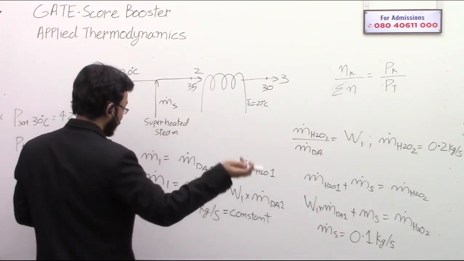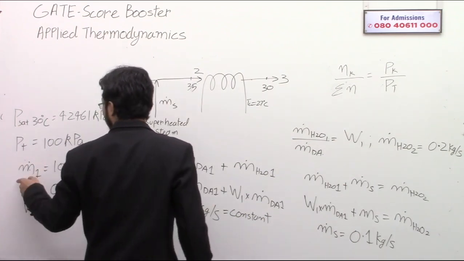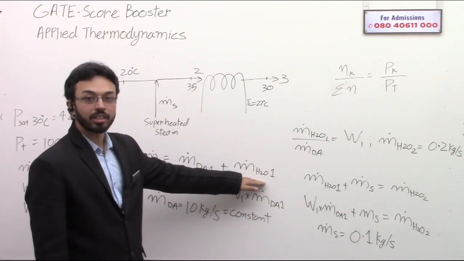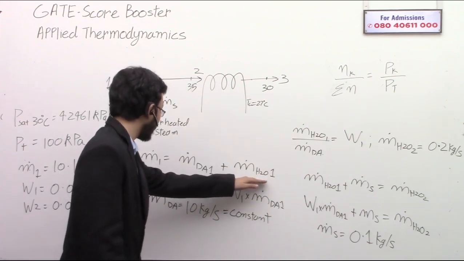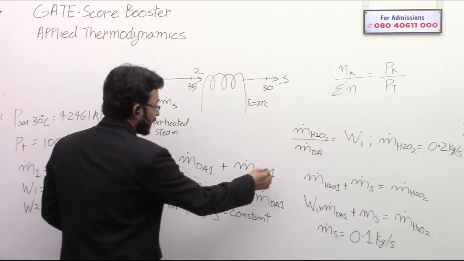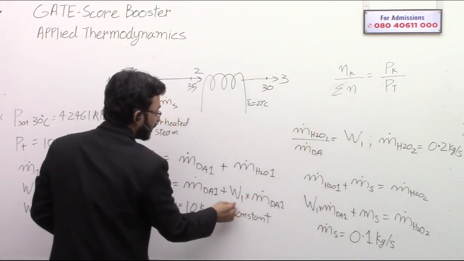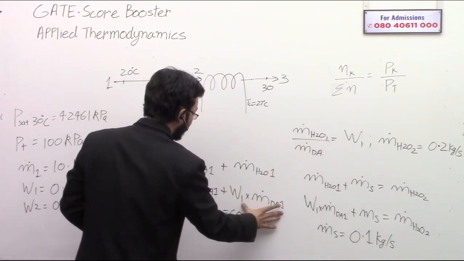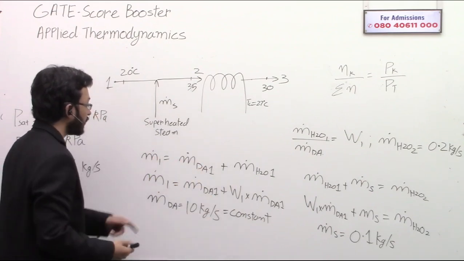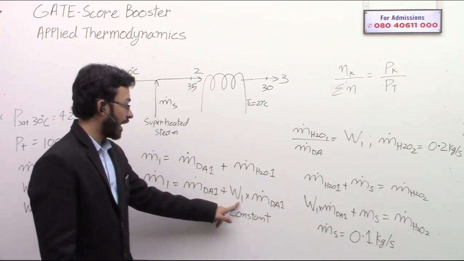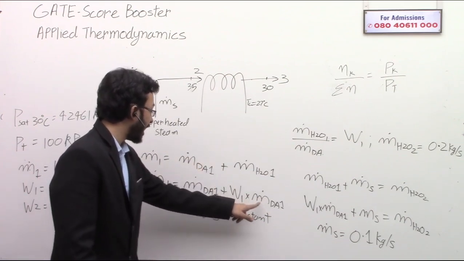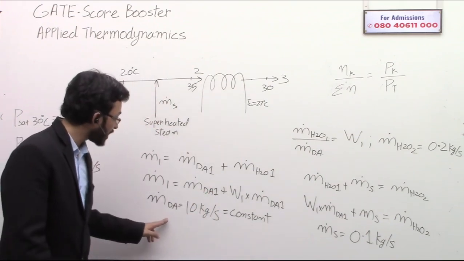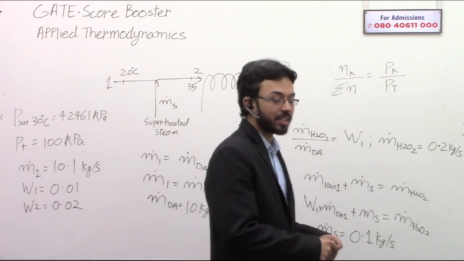And the last part, that was the first part. This mass flow rate was basically the mass of dry air plus mass of water vapor. Okay, so the mass of water vapor can be written as W1 into MdA. Okay, this is the mass of water vapor at 1. So from this equation, when you solve, you have the value of M1. You know the value of W1. The only variable is MdA. So the mass flow rate of the dry air will come as 10 kg per second,